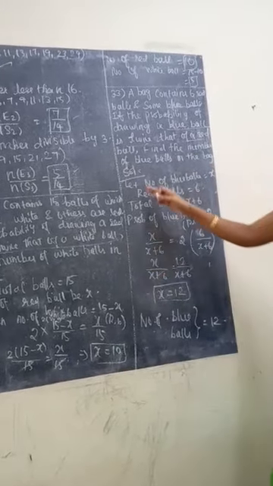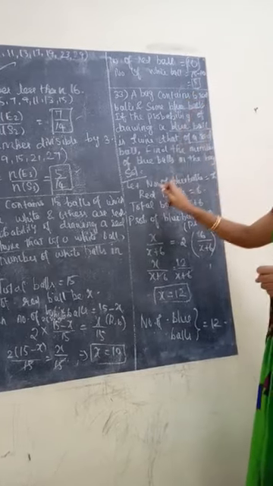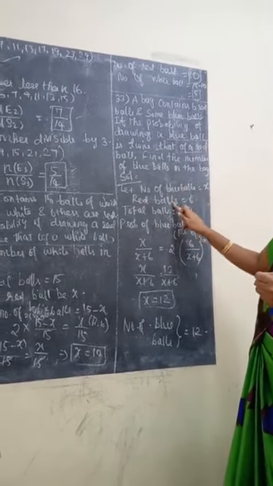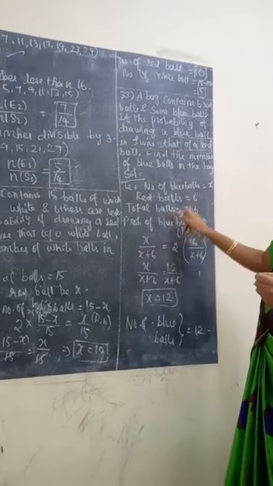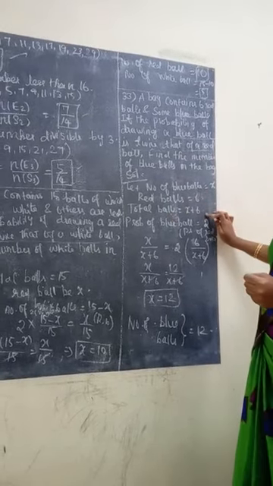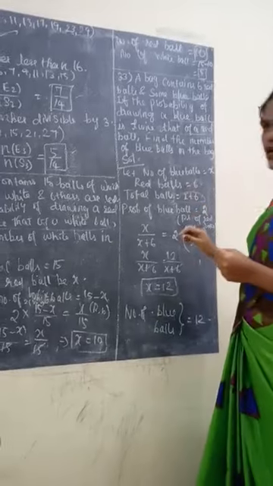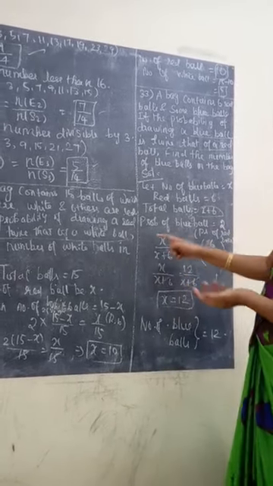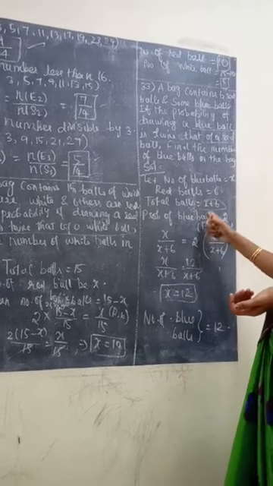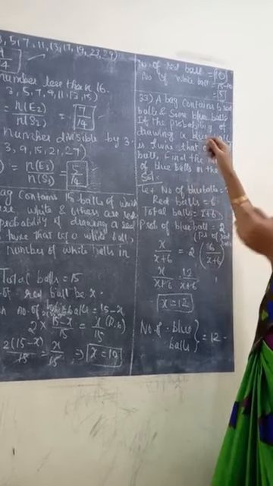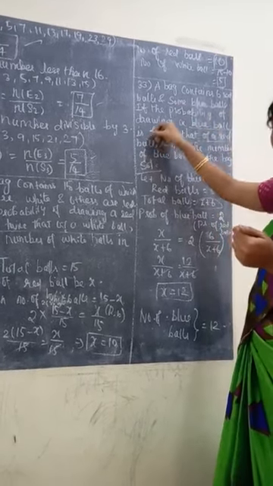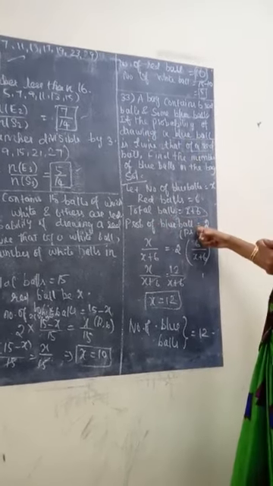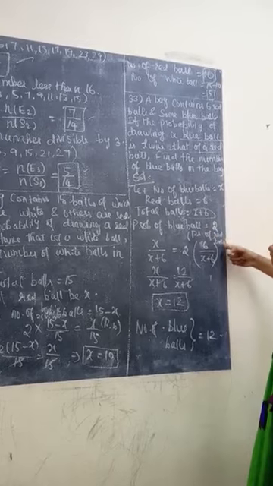So listen, ma'am. We know the red ball value. So blue balls you take as X. What is the number of red balls? 6. So total balls is X plus 6. Why are we adding this? Because that is the total number of possible outcomes. We need to write the denominator. Next, probability of blue ball equals, what is given? The number of blue balls is twice the number of red balls. So probability of blue ball equals twice the probability of the red ball.